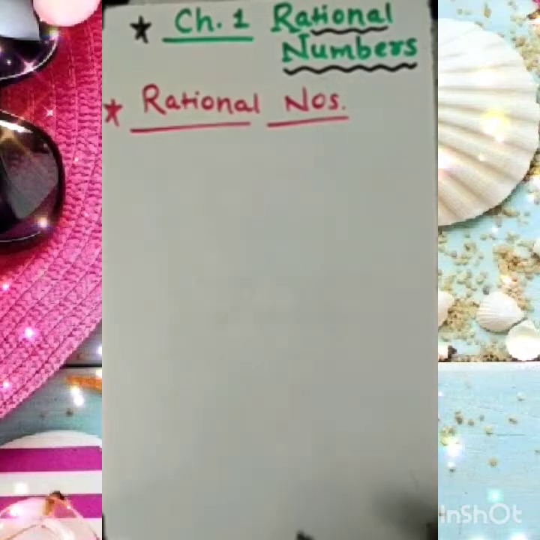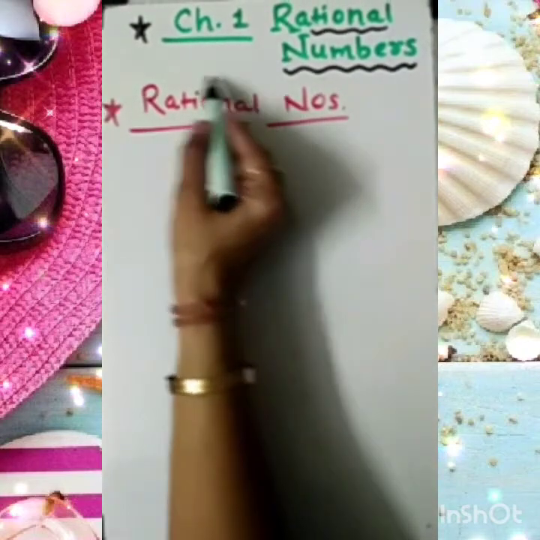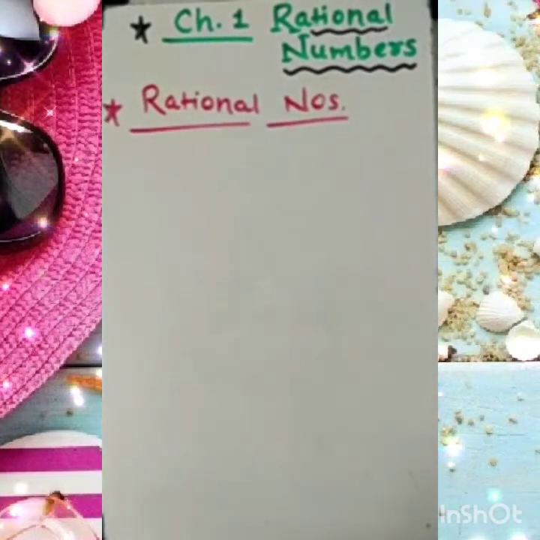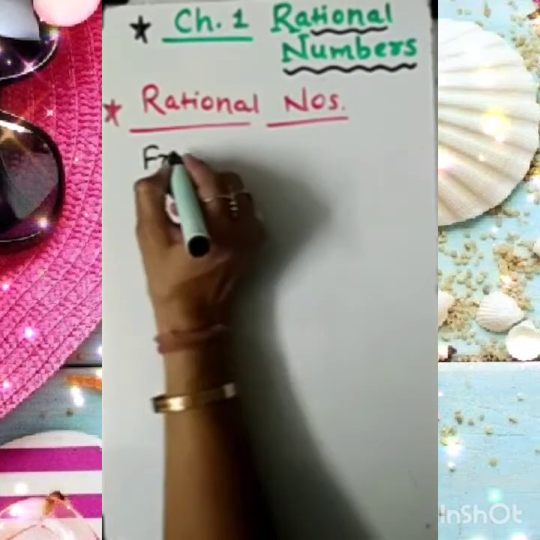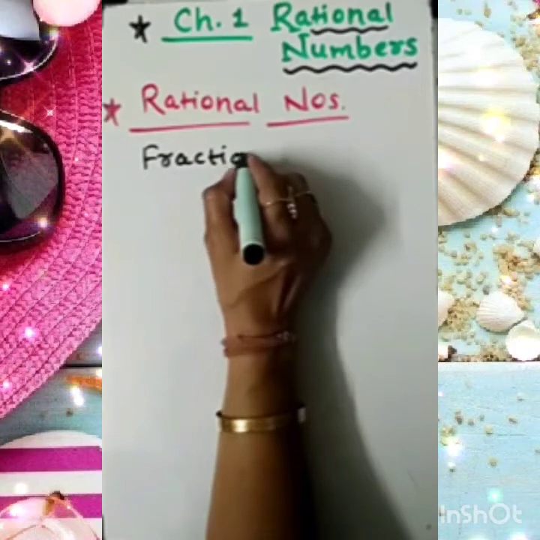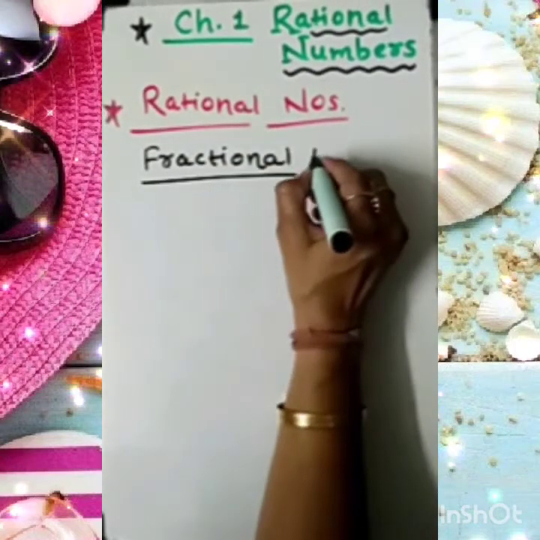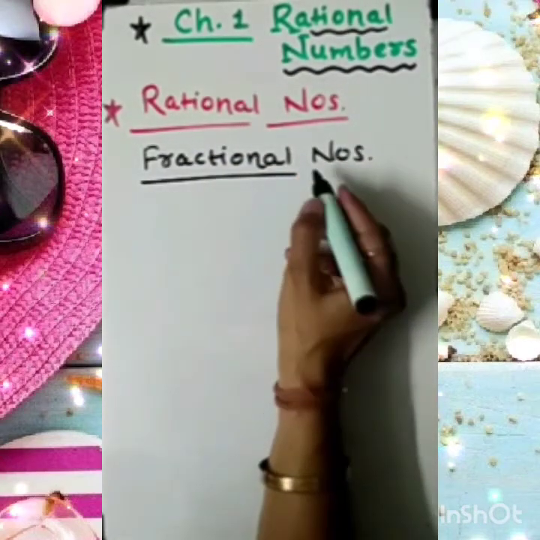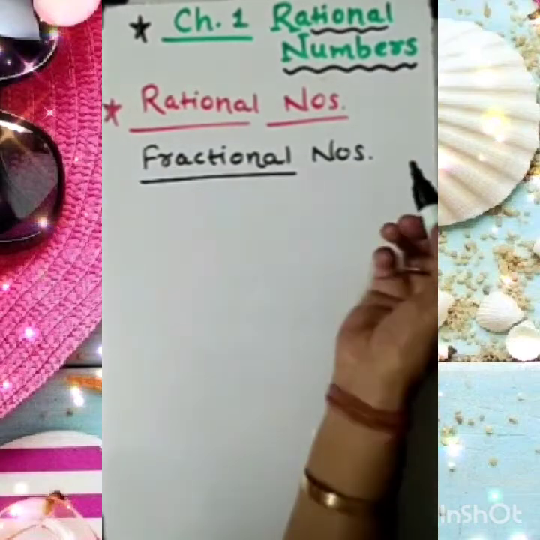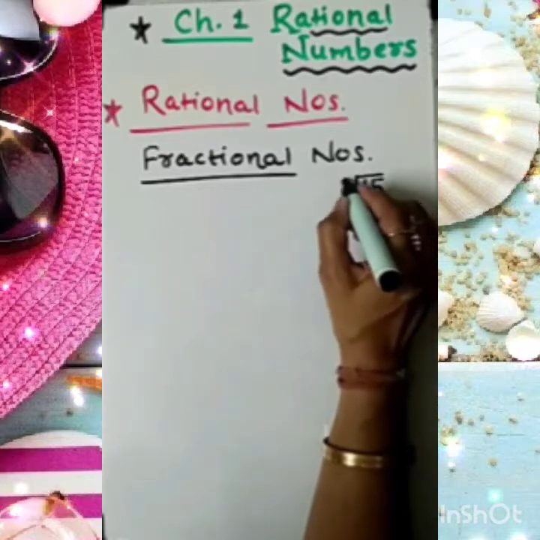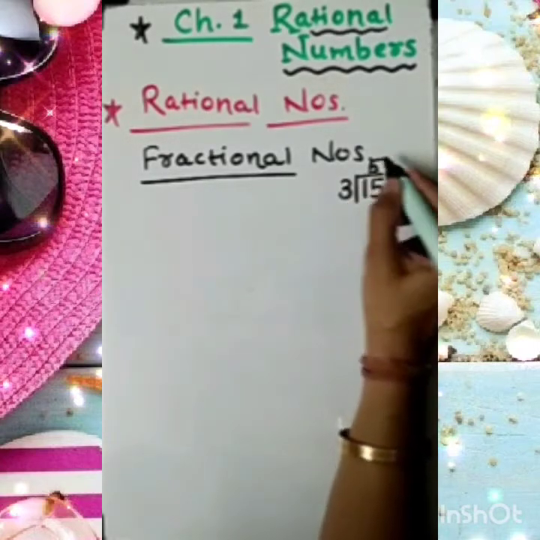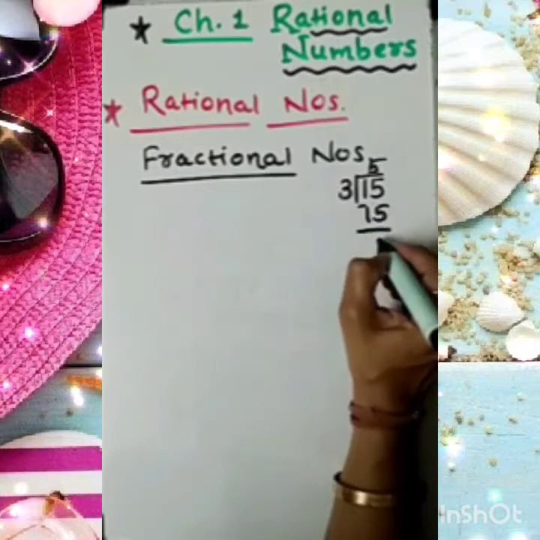Before we define, let's work out the set of rational numbers. Actually, the set of rational numbers is totally a set of fractional numbers. My dear students, you have studied all the fractional numbers in your previous classes. They arise when we divide one number by another. Suppose I take an example: if I ask you to divide 15 by 3, then of course we get 5.